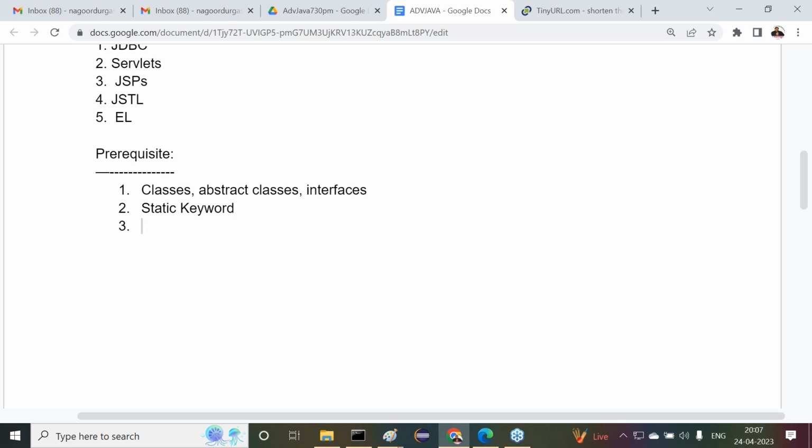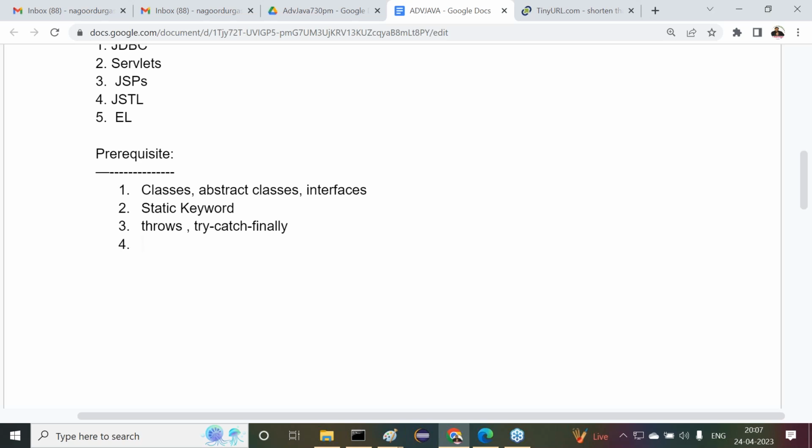Next, the third one, after completion of the static keyword, is some exception handling related topics. What are the exception handling related topics now? Try, catch, finally. This is mainly what I require, because in every JDBC application I must use this. Before try, catch, finally, I have to use what there? The throws keyword. Then what next? Try, catch, finally. That is what we require.